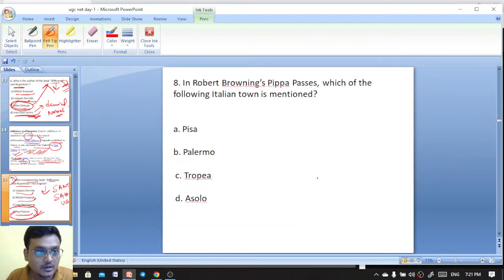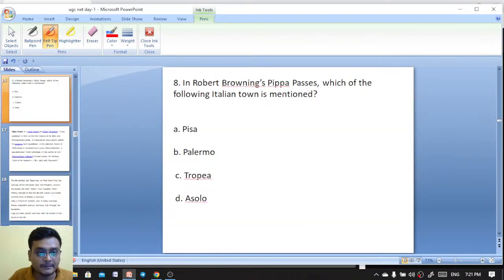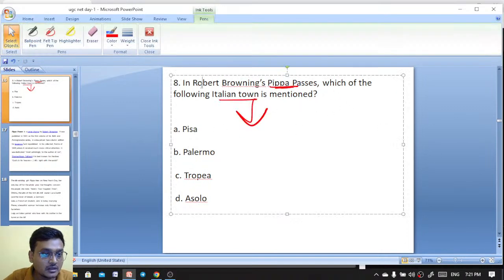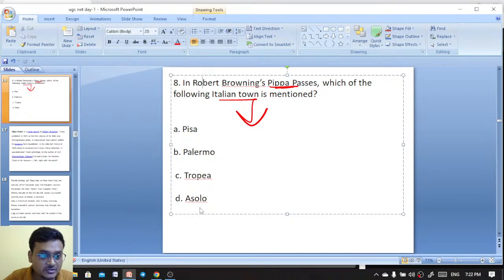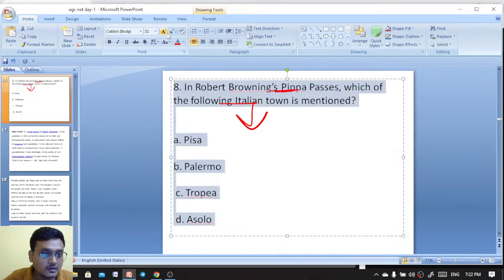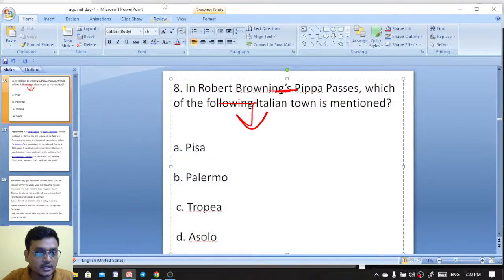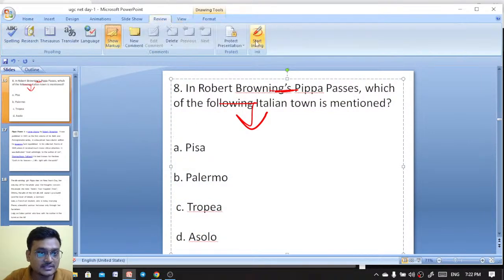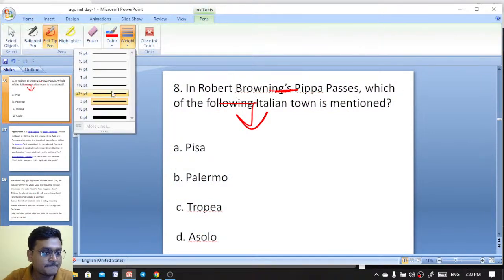Excellent. Okay. In Robert Browning's Pippa Passes, an important work by Robert Browning, which of the following Italian towns is mentioned here? Is it clearly visible? Thank you for your confirmation. Let me zoom it once. Question number 8 is on your screen. Do answer in the comment box.